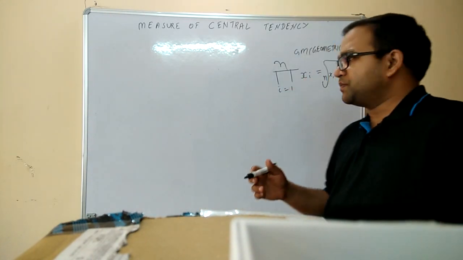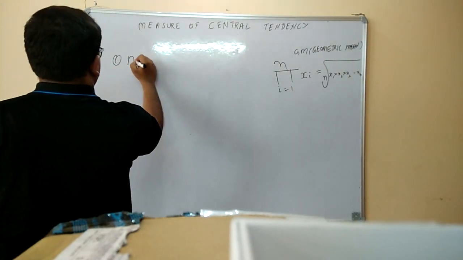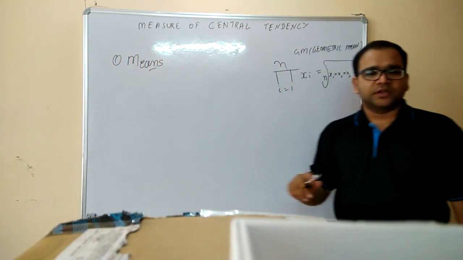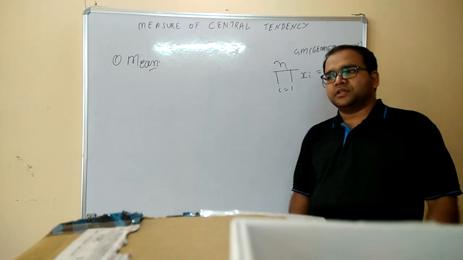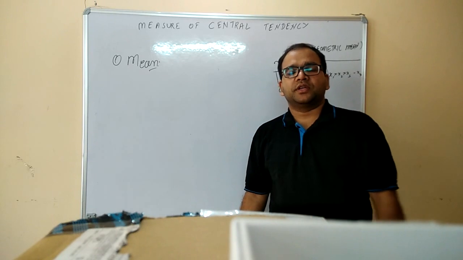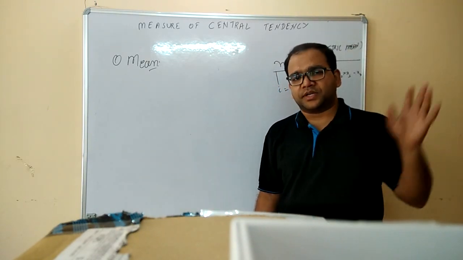So first of all, the very simple thing. First we will start with the mean. What do you mean by the mean? Mean is nothing but, say I am having 10 digits, a 10-digit number. The mean simply means the sum of all the 10 digits divided by 10.